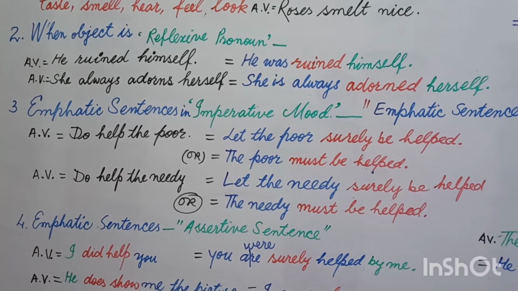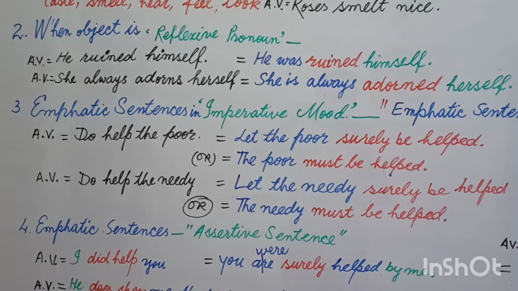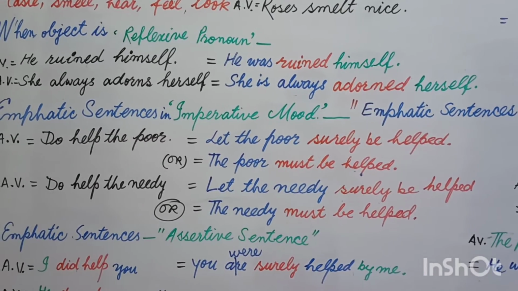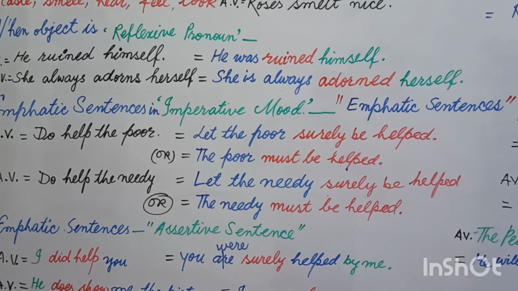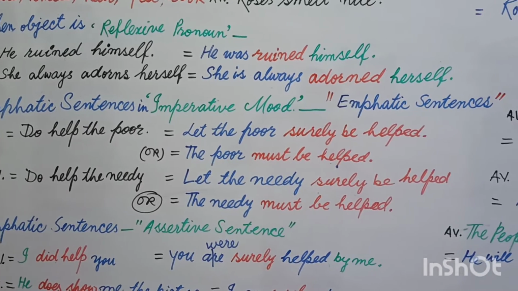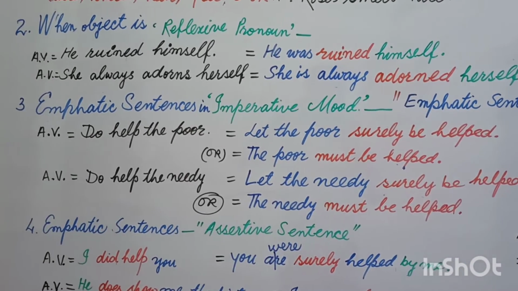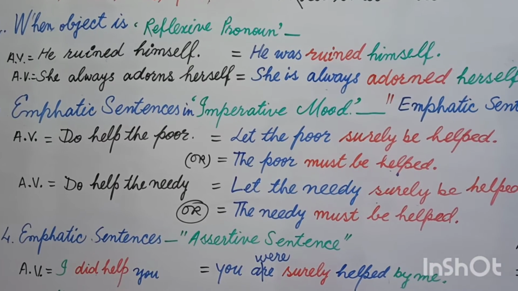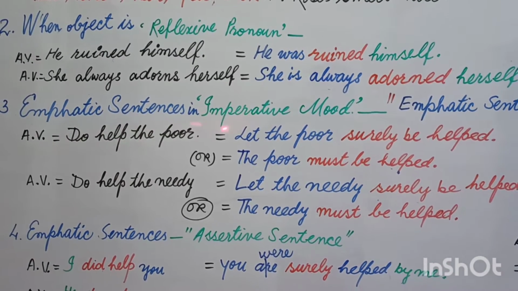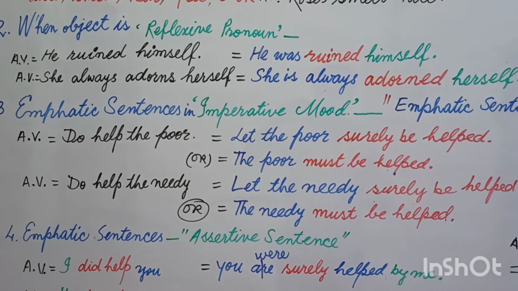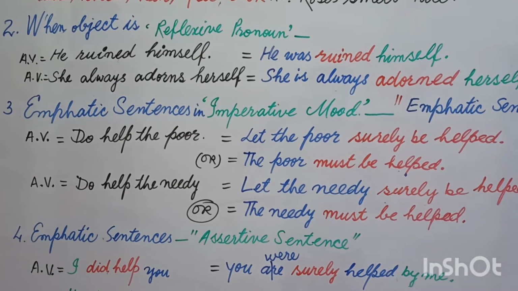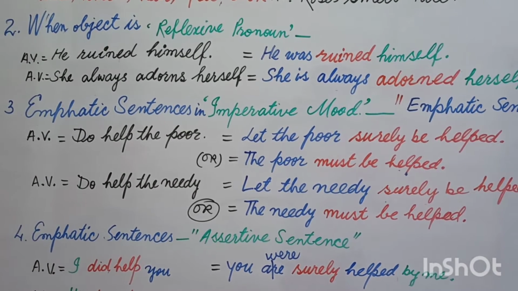Students, now in rule number 3, emphatic sentences in imperative mood, we are going to transform into passive voice. These sentences are called emphatic sentences. The first part of emphatic sentences is based on imperative sentences in imperative mood. What is imperative mood? Let's see here. An imperative sentence is a sentence in which you command or request somebody.